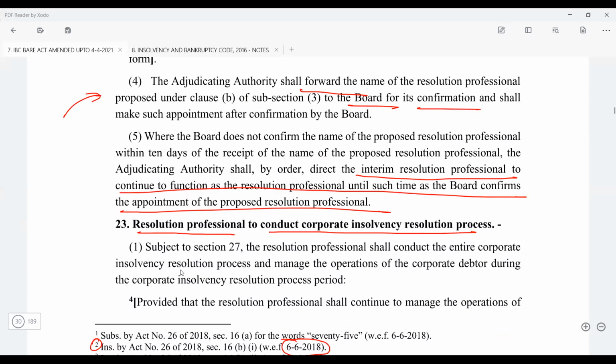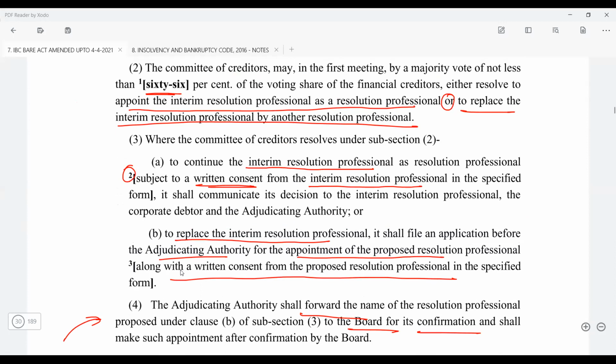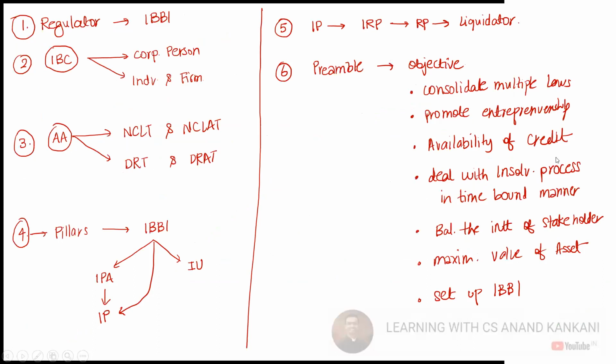Please study whatever we have covered today. Tomorrow again we'll start the way we started today's lecture and yesterday's lecture. We will briefly discuss whatever we have studied till now, and then we will go ahead with the provisions. Okay, sir. So please revise, and I'm very sure that this will help you to remember the provisions also. You must have experienced in today's lecture and yesterday's lecture that you were able to do the revision. You were able to remember those points, like when we did this slide, you were able to remember.